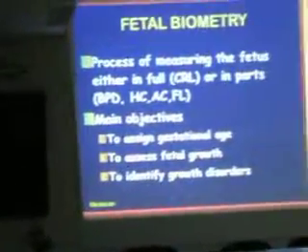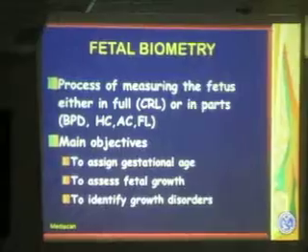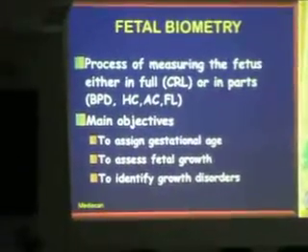So we have this patient 23 weeks by dates, but parameter was showing 20 weeks. Suppose she's had an early pregnancy scan, 7 weeks, and they change the dates. Machine does not know. So it still says baby is only like 20 weeks. So the problem is, as you go along the pregnancy, biometric measurements must be interpreted by the operator. It's the first rule. So biometry is the process of measuring the fetus either in whole or in parts. The main objectives are to assign gestation age, to assess fetal growth, to identify growth disorders.